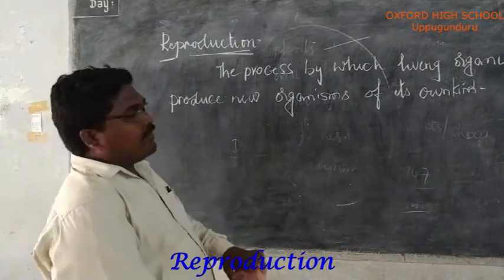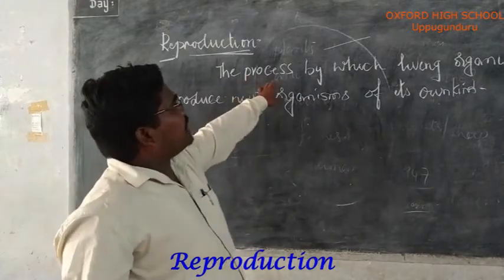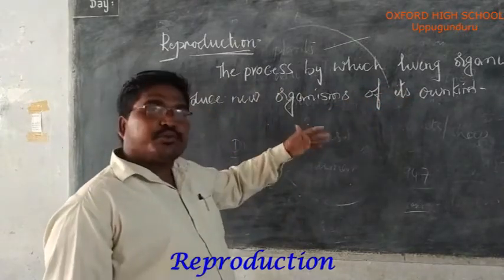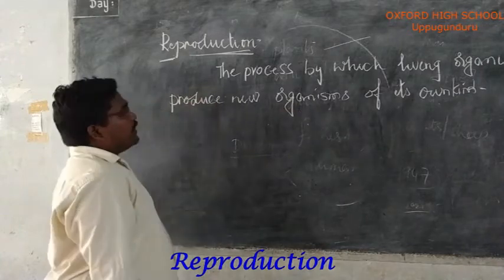The process by which living organisms produce new organisms of its own kind is called reproduction.